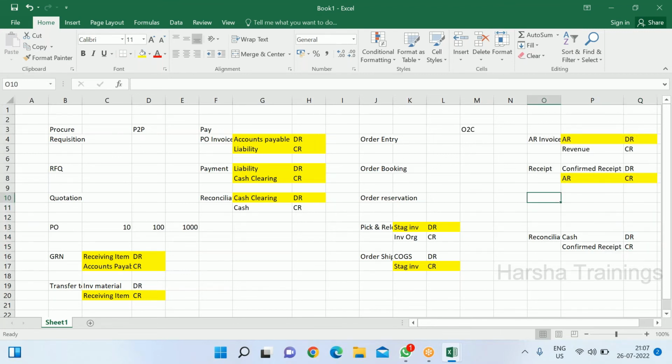So if you have remittance for any transaction, then you will have confirmed remittance debit, and the receipt is knocked off because whatever was received is now showing as remitted.